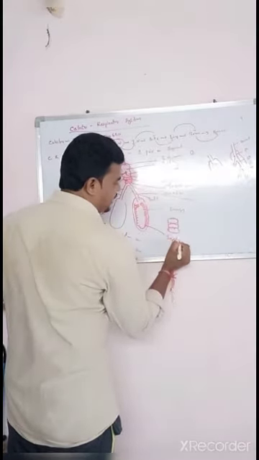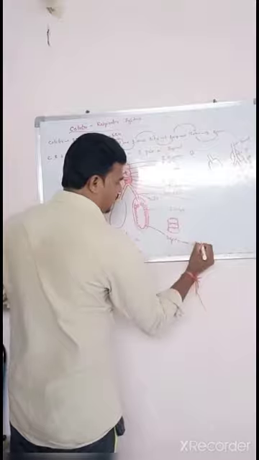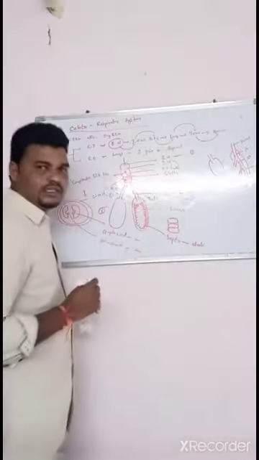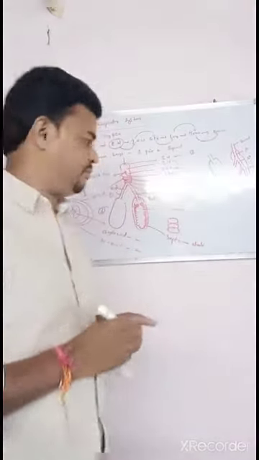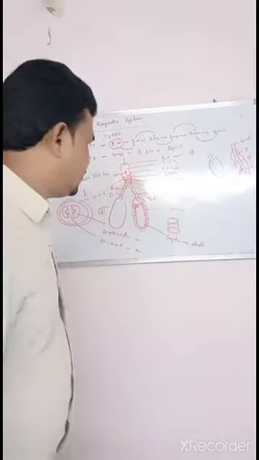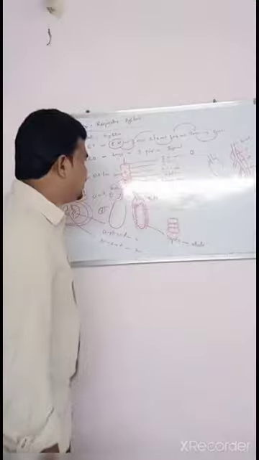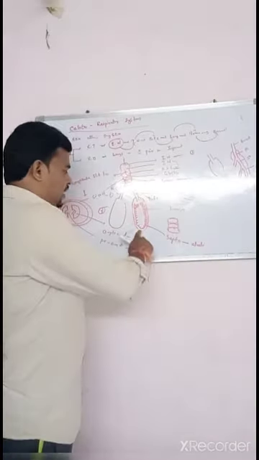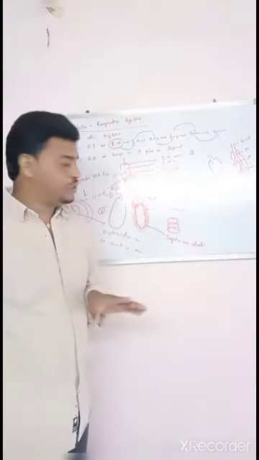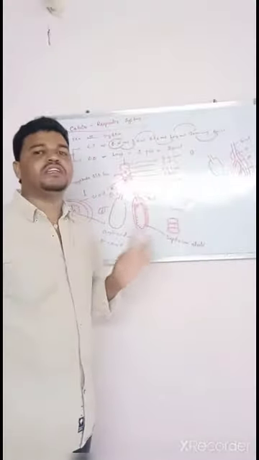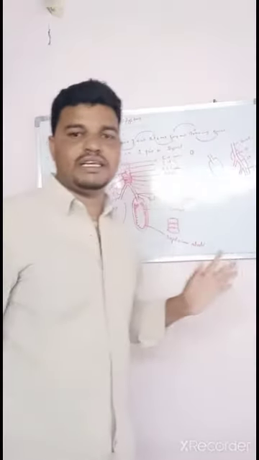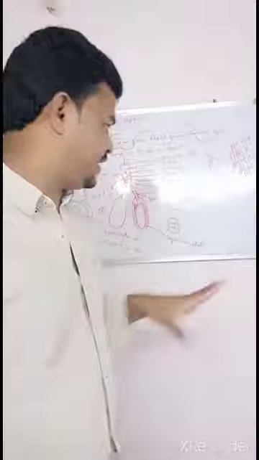Each septa contains alveoli. Alveoli is nothing but a unit of the respiratory system, where oxygen entering from the external nose to the lungs is stored at the alveoli. That's why the alveoli is called the respiratory unit.